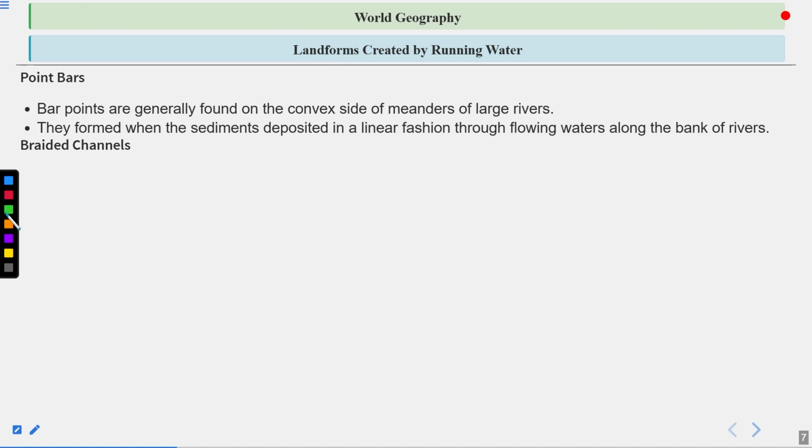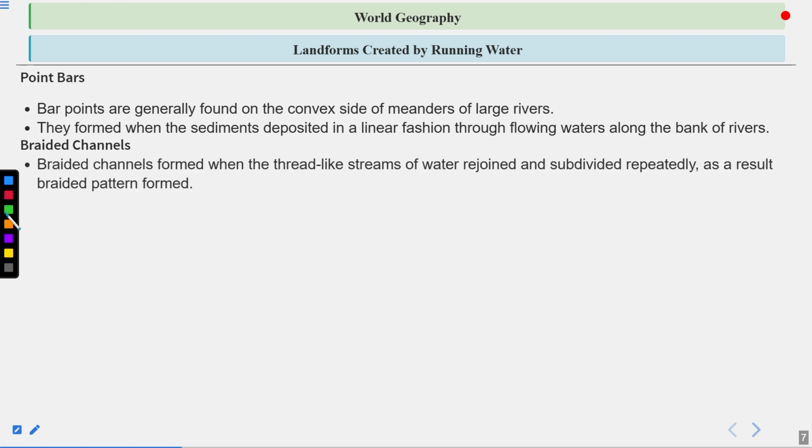Braided channels. Braided channels form when a thread-like stream of water rejoins and subdivides repeatedly. As a result, a braided pattern is formed. Braid, I hope you all know, girls have long braids in their hair, and whenever the river is continuously rejoining and dividing from the main stream, crossing and intersecting it, it creates braided channels. So those are also found in plain areas. A bunch of braided patterns are called braided channels.